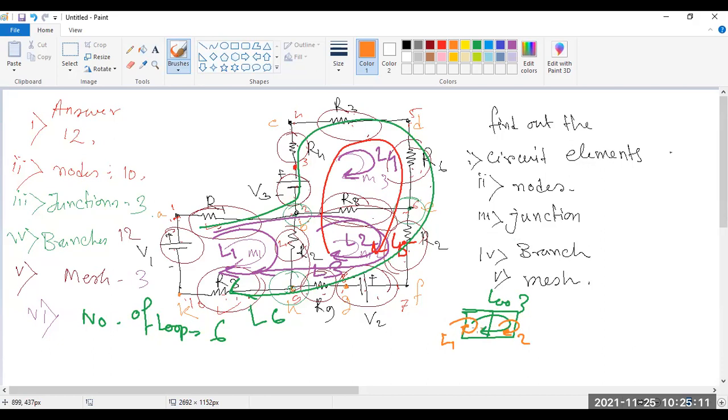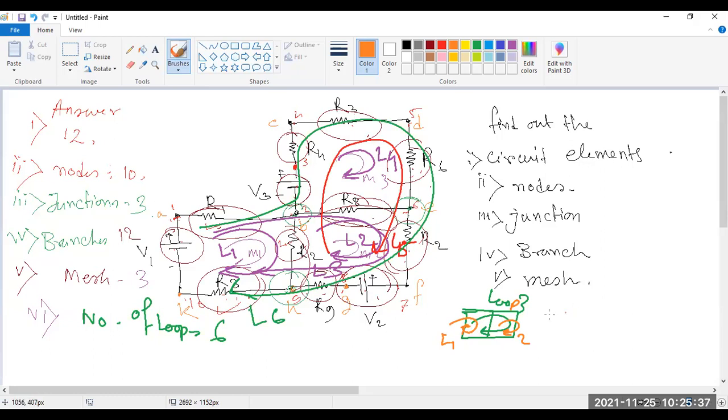But which one is the mesh? Mesh is the only single element, it will not be dividable again. This loop is dividable into 1 and 2, but is loop 1 dividable? No, it is a single loop, meaning elementary, only single. जो बोला जाता है ना एटम, एटम होता है एकदम एलिमेंटरी, तो ये होता है एलिमेंटरी.